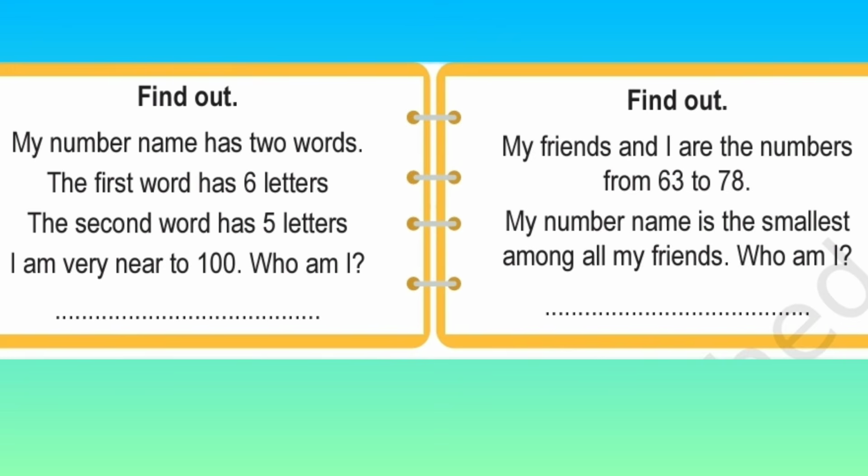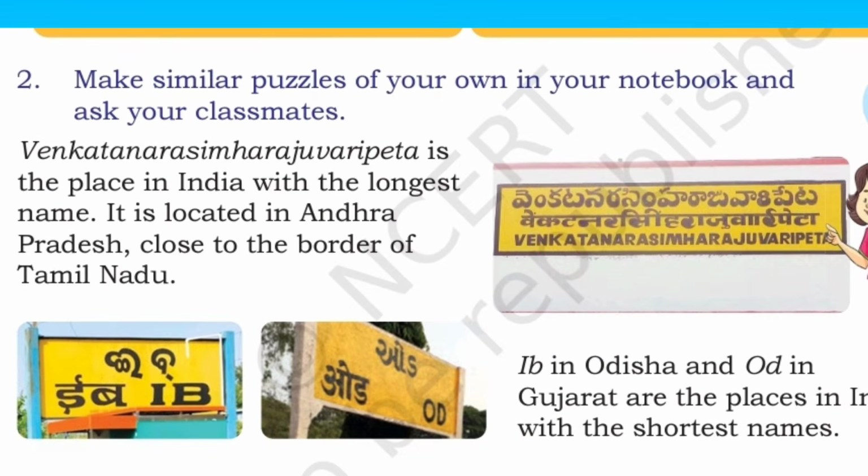So the next one, my friend and I are the numbers from 63 to 78. My number is the smallest. Who am I? That is 70, which has only how many letters? 7 letters. And it is the smallest one also. Make similar puzzles of your own in your school notebook and ask your classmates.